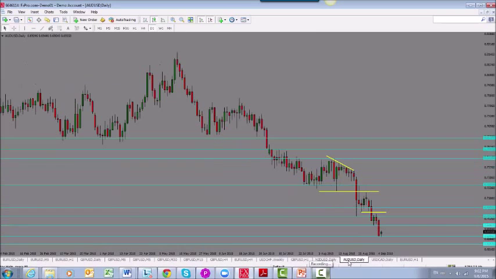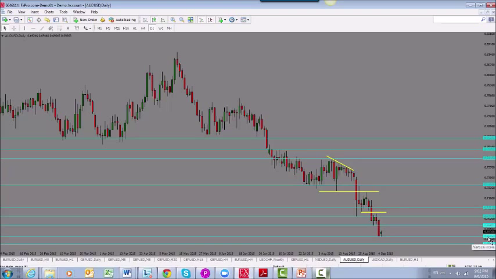Let's take a look at the Australian dollar. Australian dollar, we have seen a lot of selling into Australian dollar here as well. The market broke through this previous low here, broke through the range that it was trading in, and then since then it has just moved lower. Now on Friday we saw a big move to the downside,